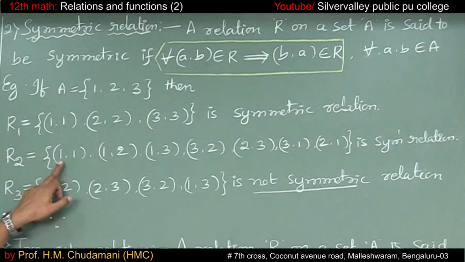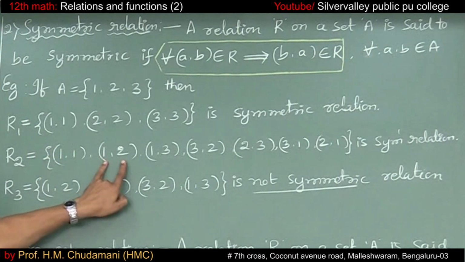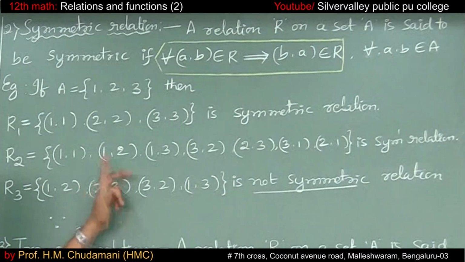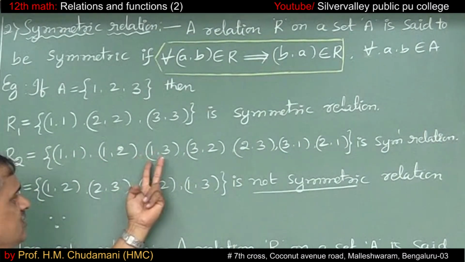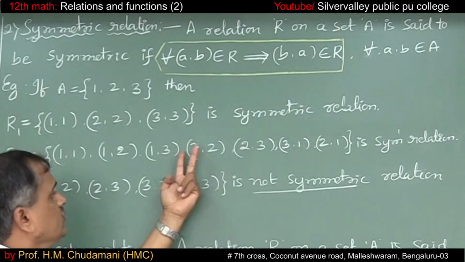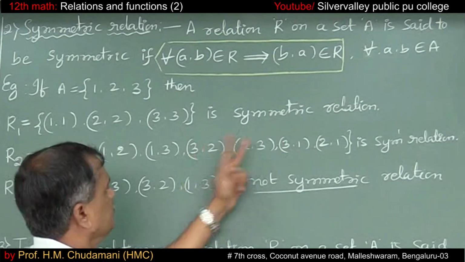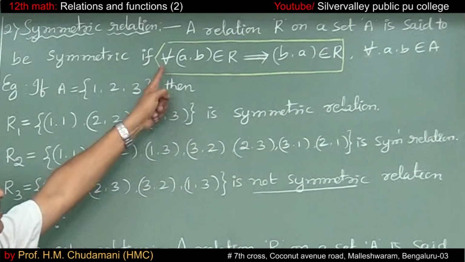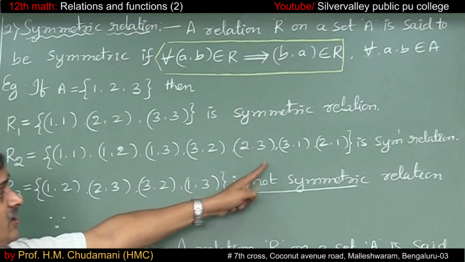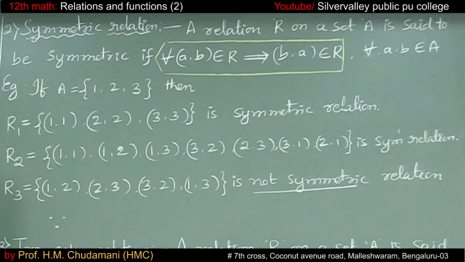Come to the relation R2. (1, 1), if you revert that, it is there. (1, 2), if you revert that, 2 comma 1 is there. (1, 3), 3 comma 1 must be there, it is there. For (3, 2), (2, 3) should be there, it is there. So for all the ordered pairs A comma B belonging to the relation, B comma A belongs to the relation. That's why R2 is also a symmetric relation.